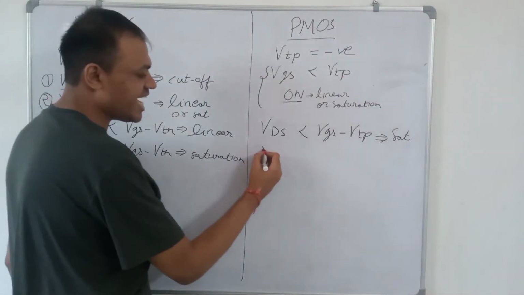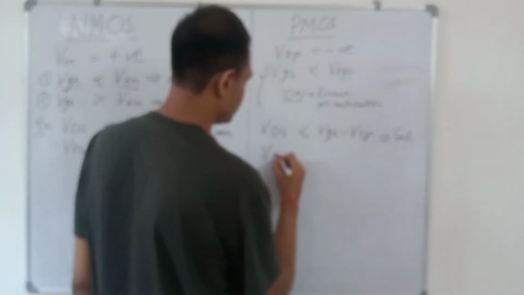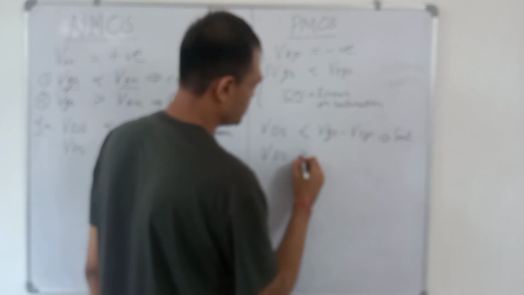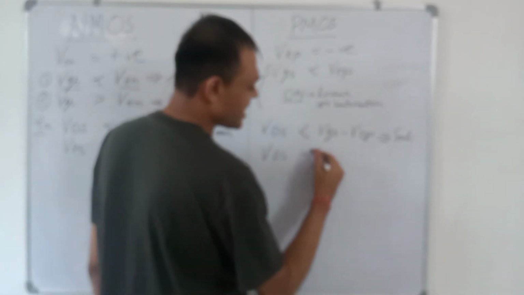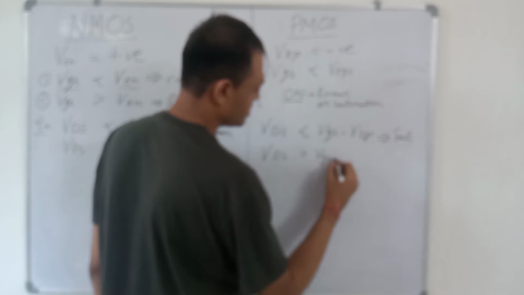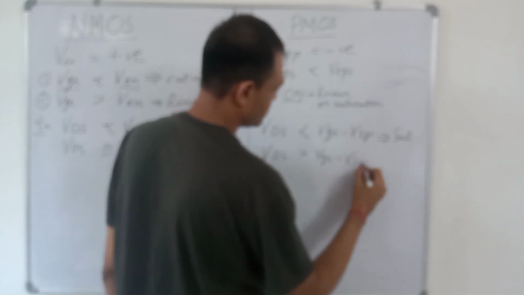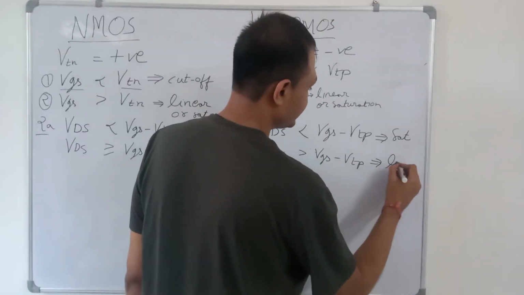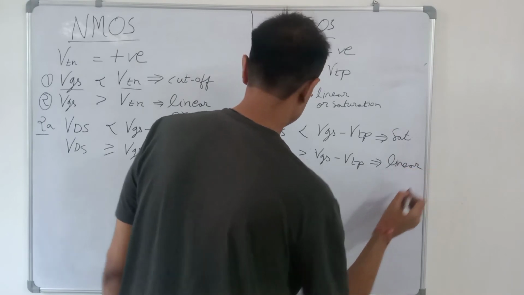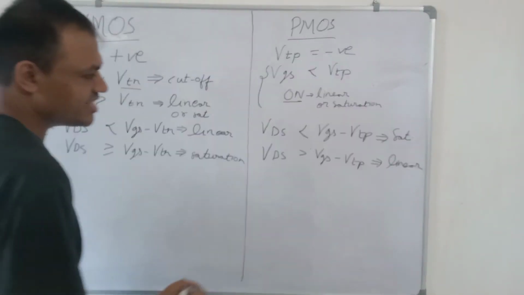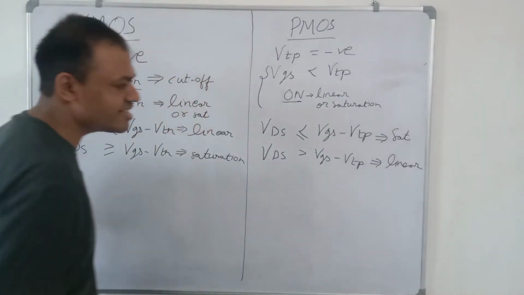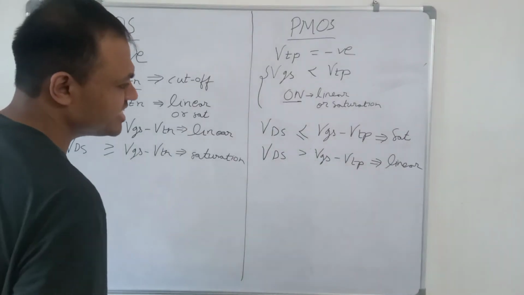And if VDS is greater than VGS minus VTP, then the transistor is in linear region.